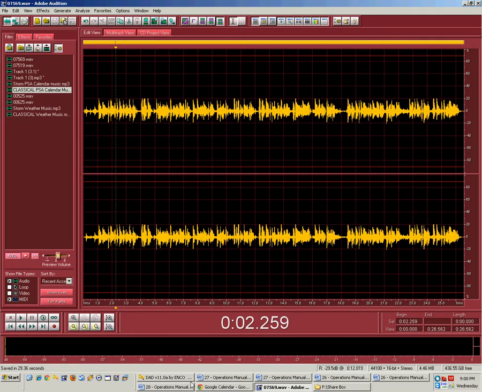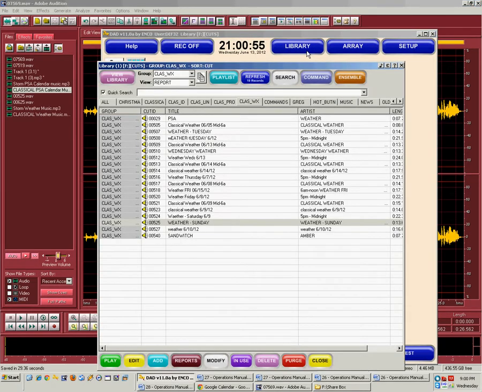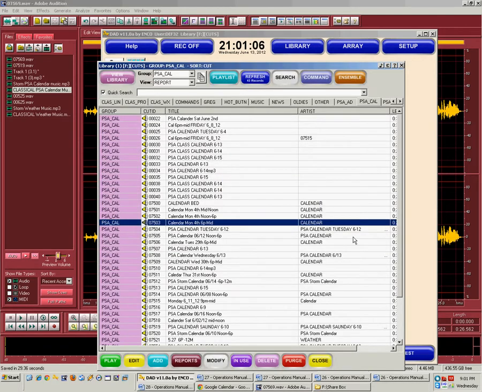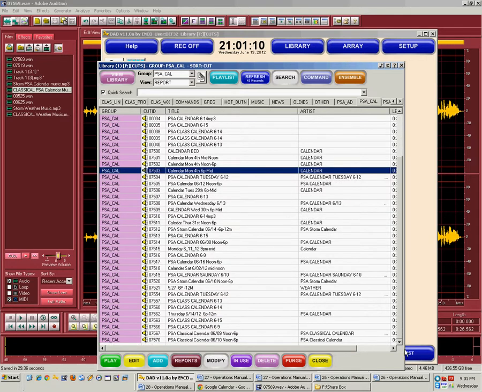If you want to double check, let's go to DAD. We'll open up the library. We'll hit refresh. This is going to be in the PSA calendar file. So the first one we did was 7519, is that right? I think so. 7519. Is that it? Yep, there it is.